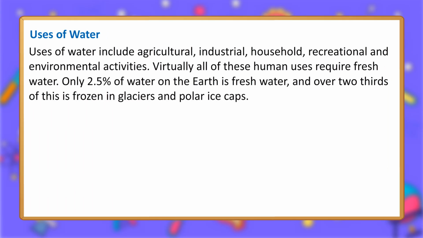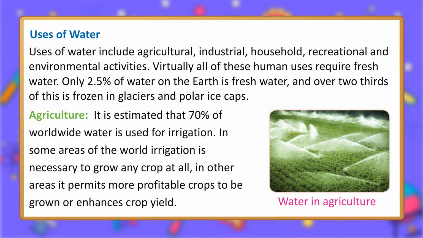Uses of water. Uses of water include agricultural, industrial, household, recreational, and environmental activities. Virtually all of these human uses require fresh water. Only 2.5% of water on the Earth is fresh water, and over 2/3 of this is frozen in glaciers and polar ice caps. Agriculture. It is estimated that 70% of worldwide water is used for irrigation.